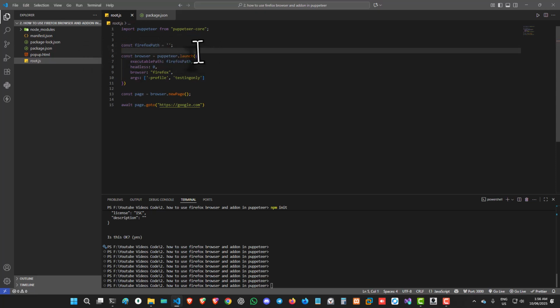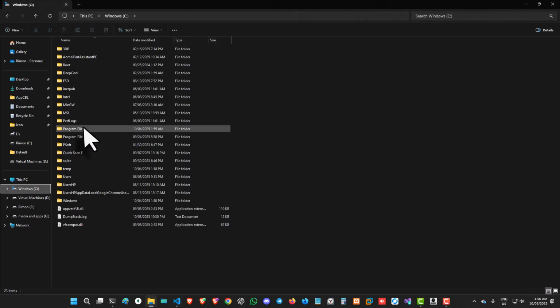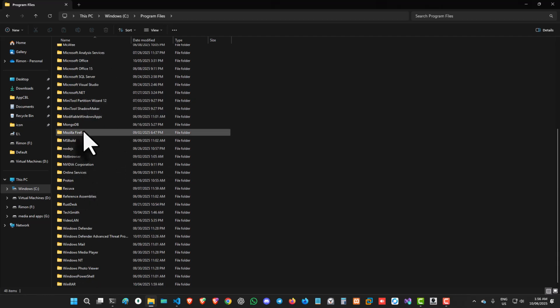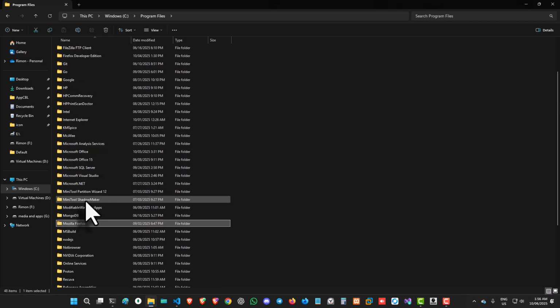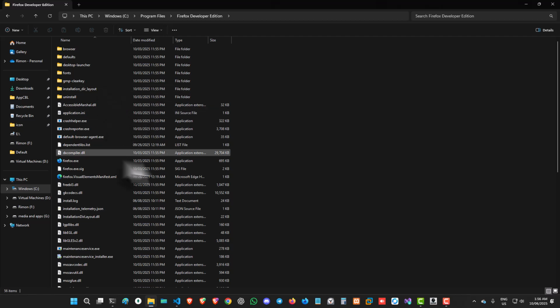So go to your C drive, then Program Files, and here you'll find the Firefox, like Mozilla Firefox, and here is another. Okay. So as you can see, I also have installed the Firefox developer edition. So you must need to install any one of the Firefox versions.